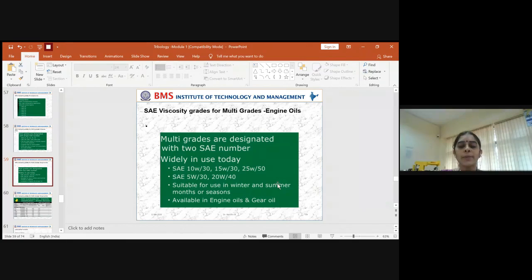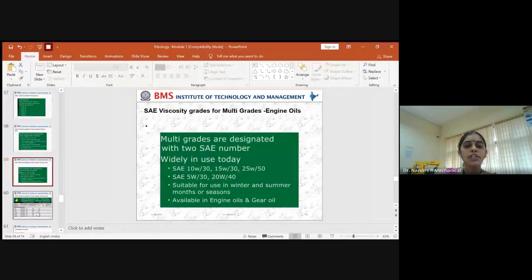This type of requirements are also available for both engine and gear oils. So these are the other SAE number grades we dealt with. In general, we dealt with SAE numbers, then SAE monogrades and how they can be uplifted for the season changes with respect to the multi-grades.